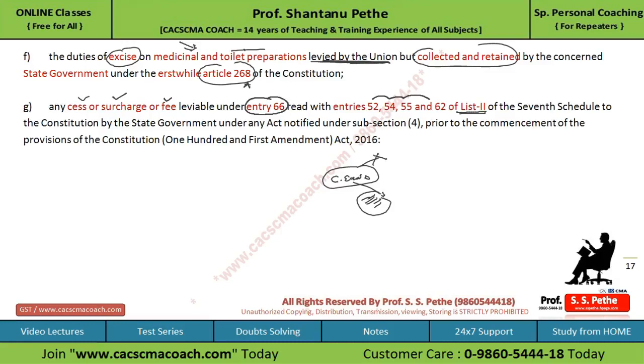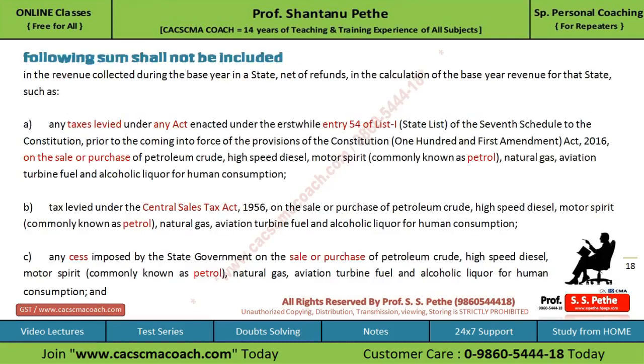Now we are going to see what will not come under the base year revenue calculation. The following sums shall not be included in the revenue collected during the base year in a state, net of refund, in the calculation of base year revenue for that state.